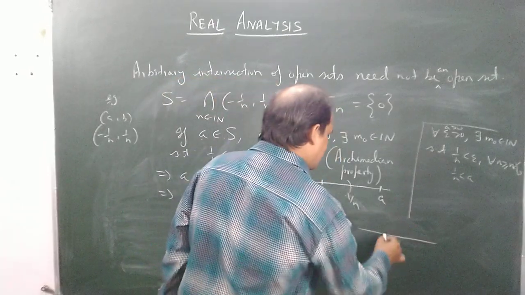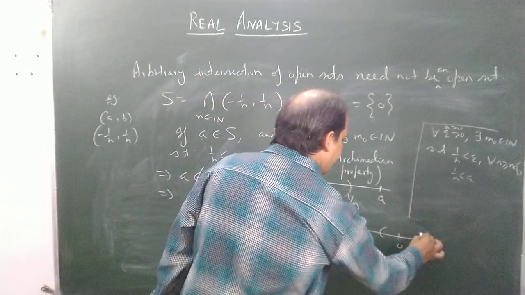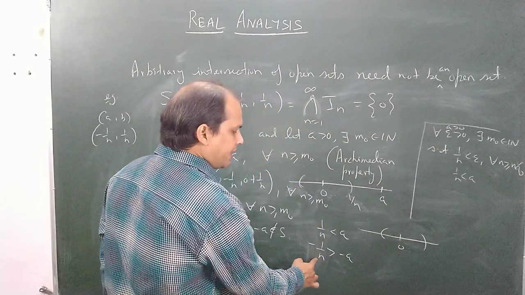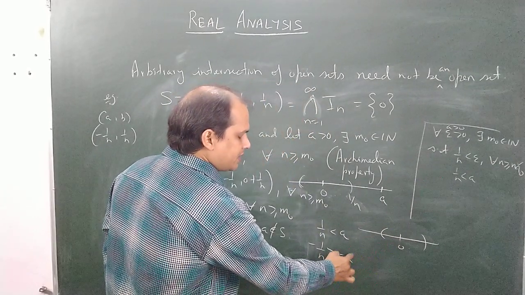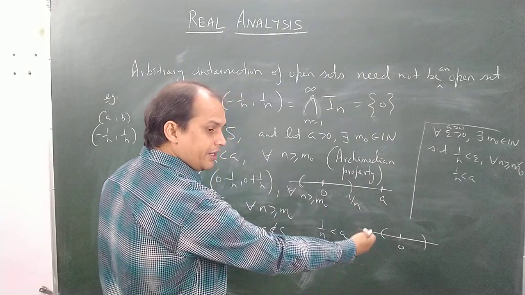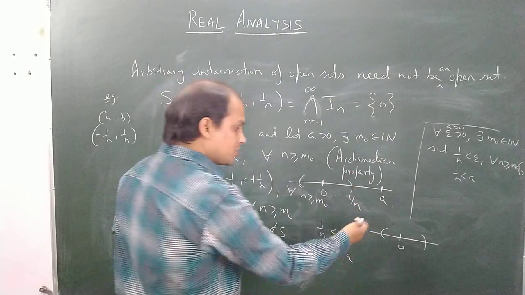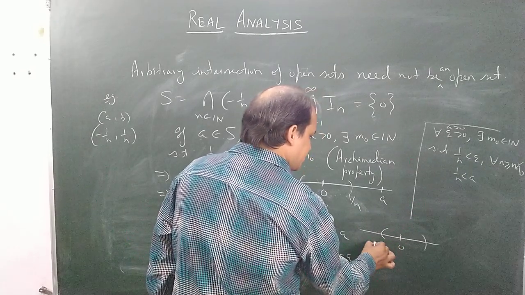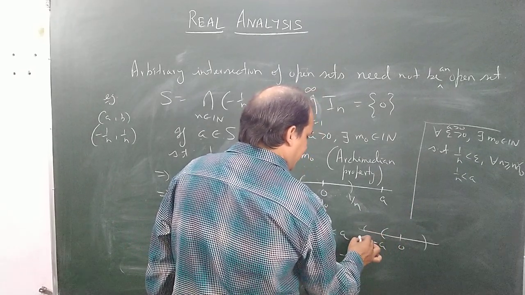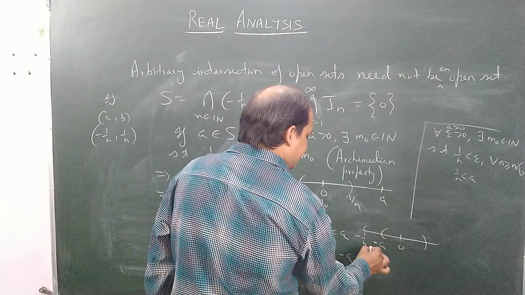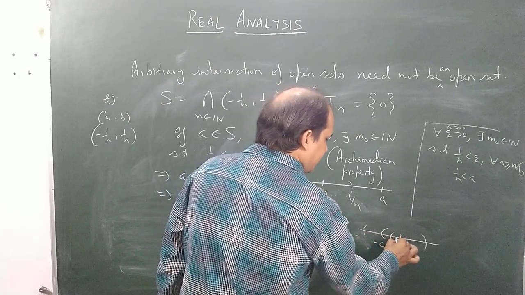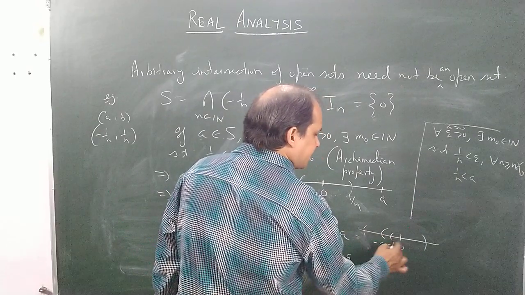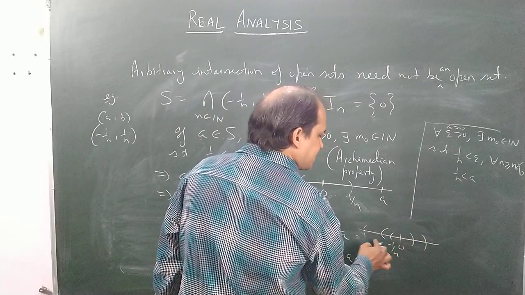Suppose this one is 0, and I claim that this minus 1 by n is greater than minus a, where a is greater than 0. If minus a is here, then one can always find this minus 1 by n, which is greater than minus a. So in this interval, minus a will not lie.